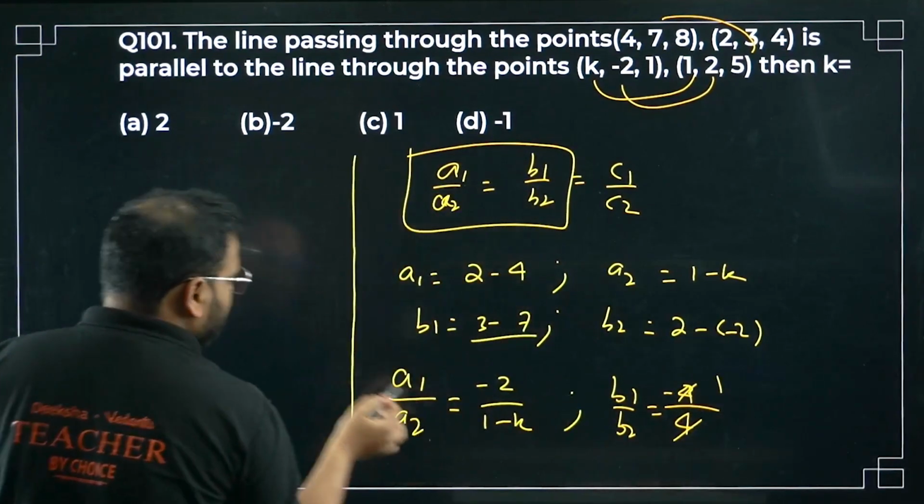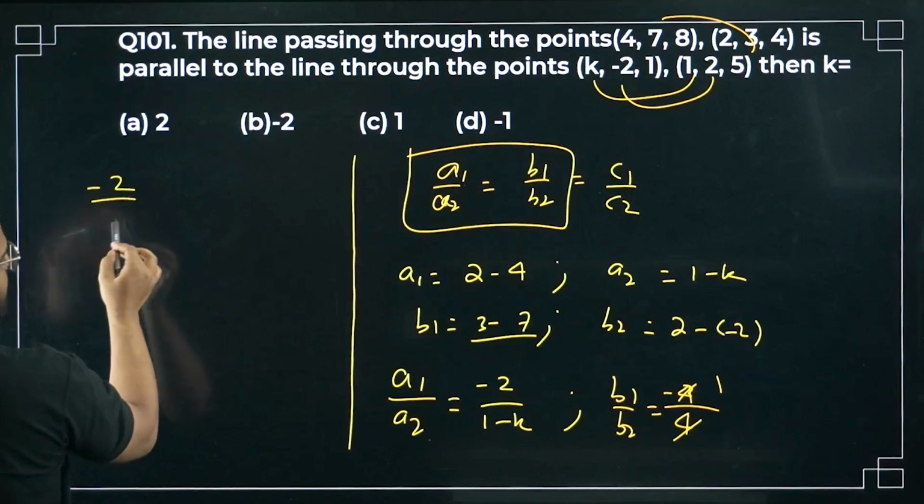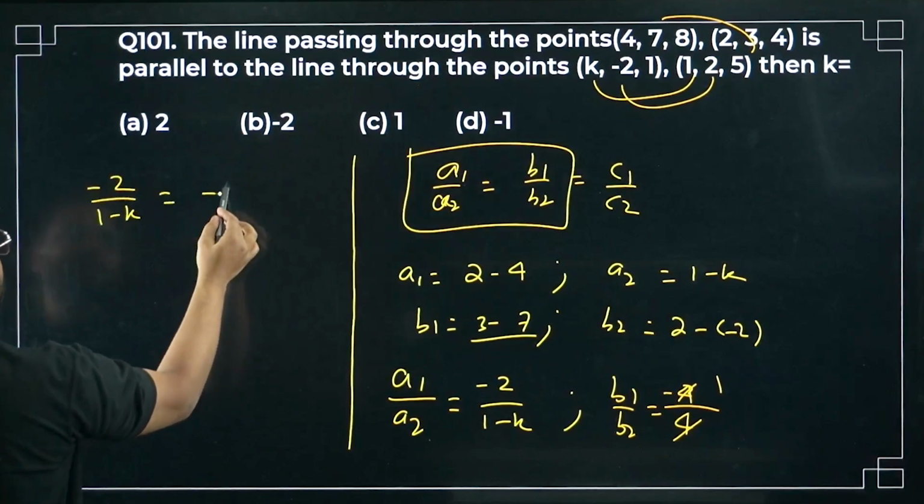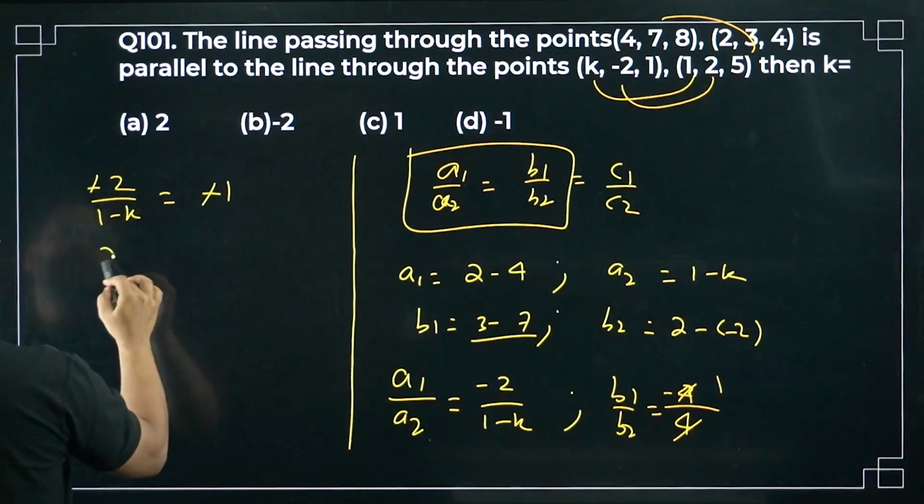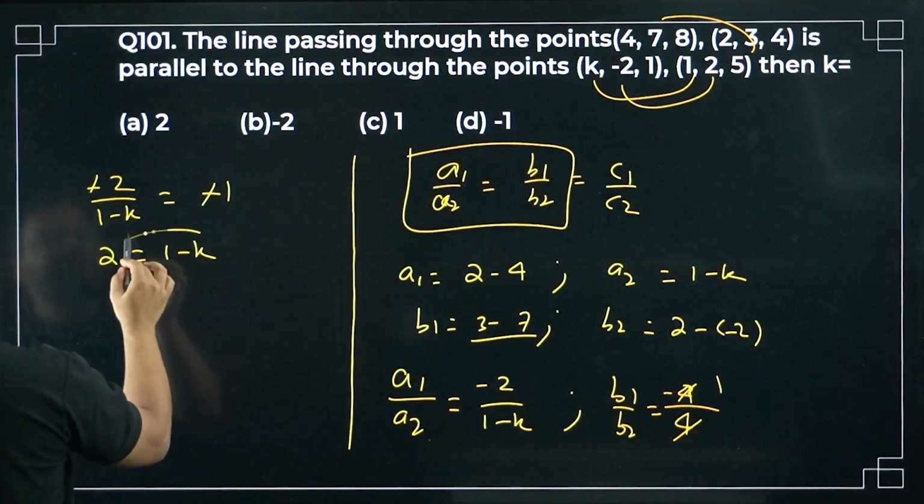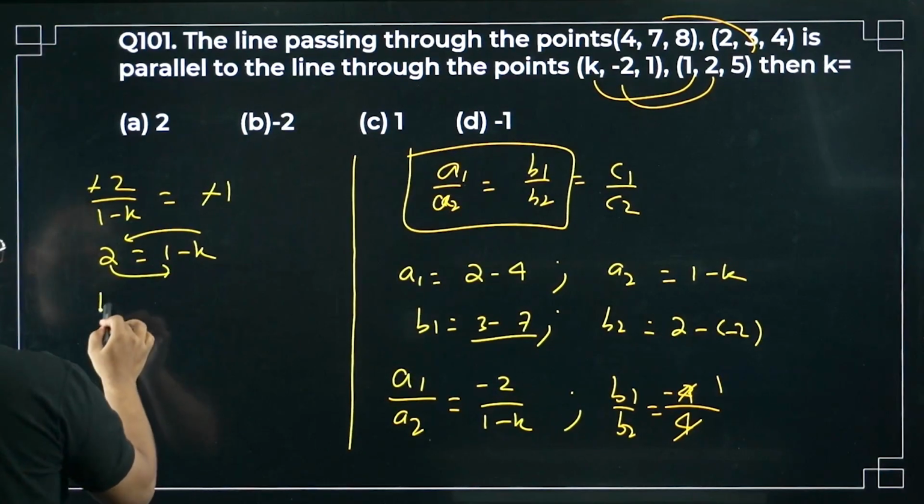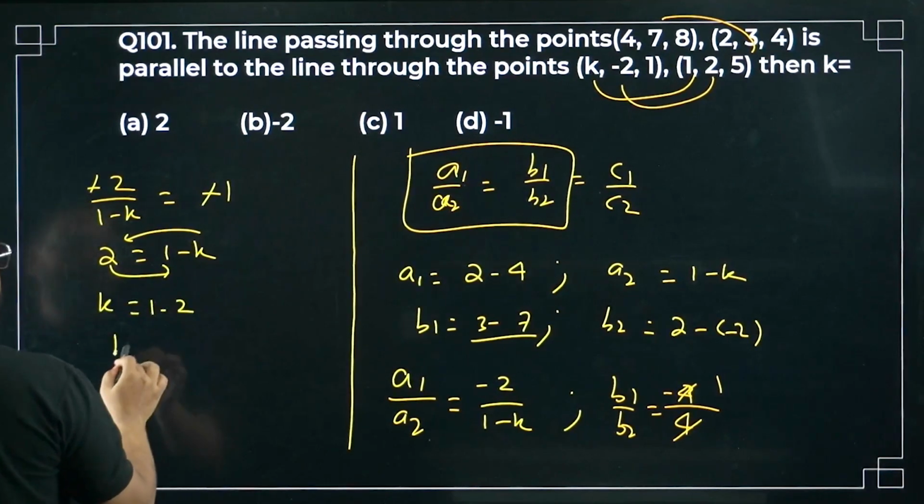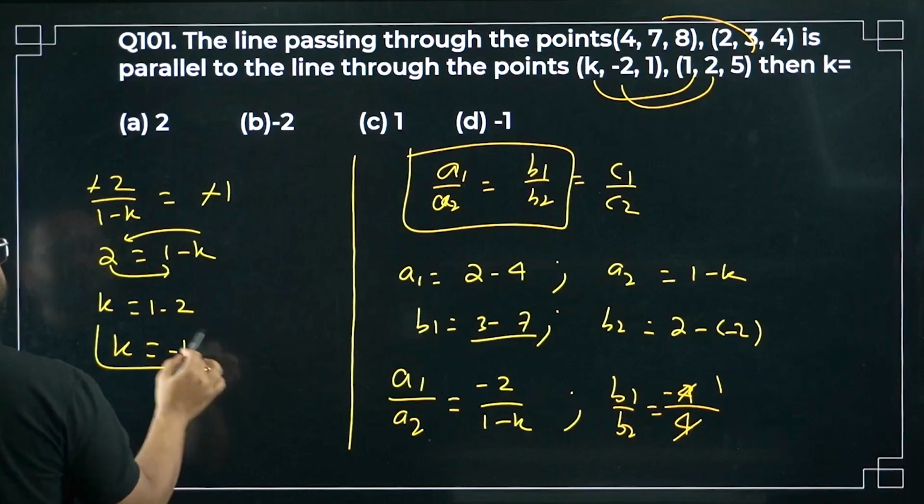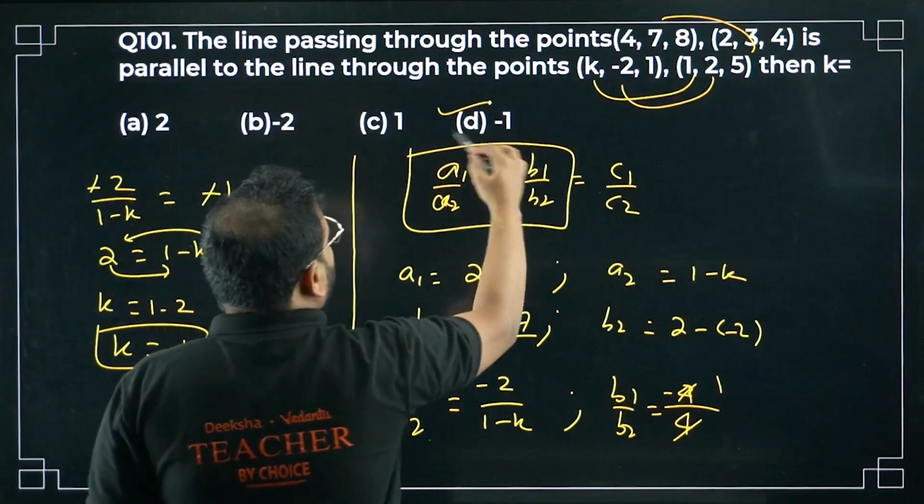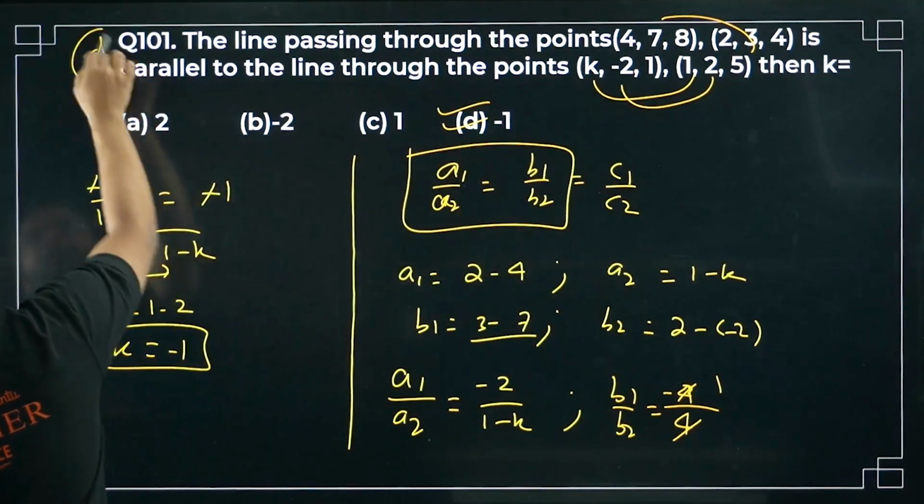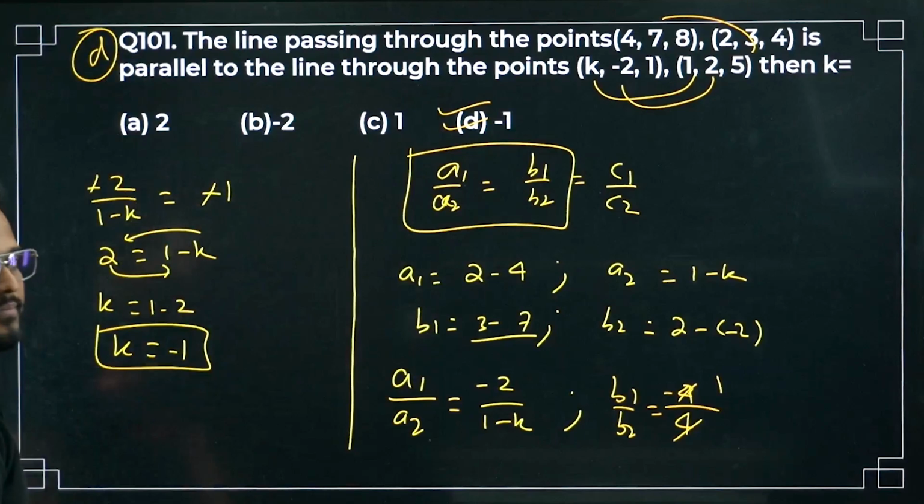So my value is coming to be minus 2 by 1 minus K equals to minus 1. Take this and this cancelled. I get 2 equals to 1 minus K. Bring this K over here and this 2 on this side. I get bacha K equals to 1 minus 2. So K equals to minus 1. Answer is option number D. Please check. Okay. This is done.